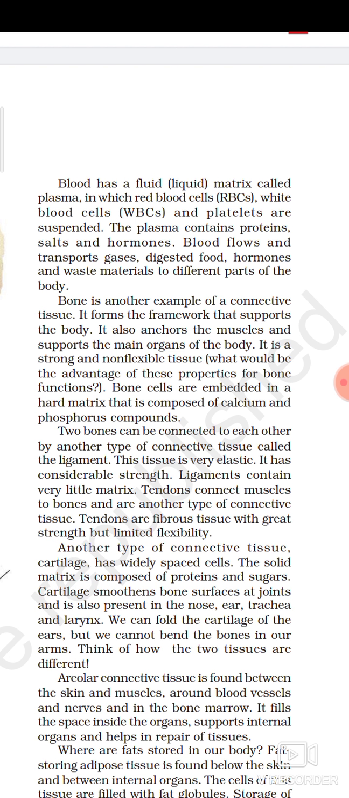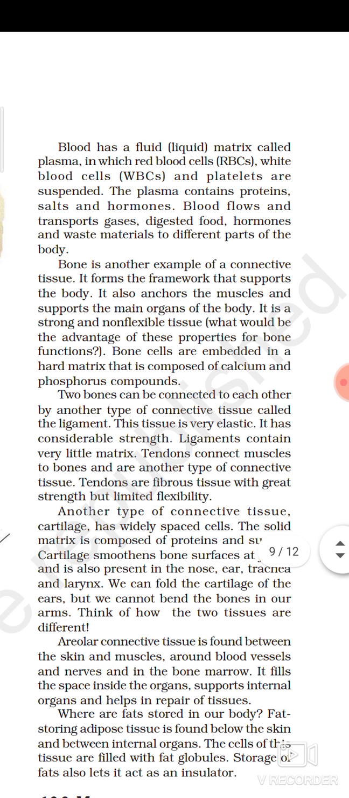It also anchors the muscles, that means muscles are attached to the bones, and it supports the main organs of the body. Besides that, it protects the different organs of our body. Our skull is also made up of different types of bones, and it protects the vital, master organ of our body, that is our brain. So you can realize how important it is. It is a strong and non-flexible tissue. It cannot be flexible, it cannot be bent.